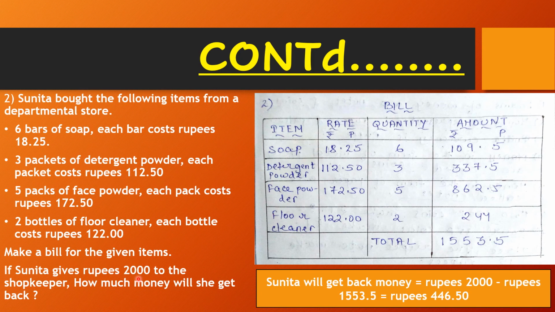The total amount of the purchased items is 1553 rupees 50 paisa. So, Sunita will get back money equal to 2000 rupees minus 1553 rupees 50 paisa, which is equal to 446 rupees 50 paisa. Hence, the money she will get back is 446 rupees 50 paisa.